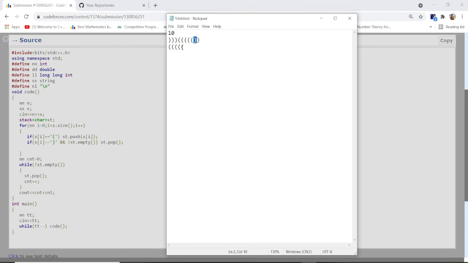As you can see, when I pop the top value, it will be like this, and when I find another closing bracket, it again satisfies this condition, and I pop the top value. After that I count how many opening brackets are left, so we can shift them to the first of the string and make a regular bracket sequence. I hope you guys get the point, and at last I print the count. So let's jump into the third problem.